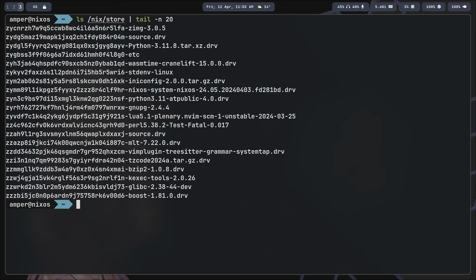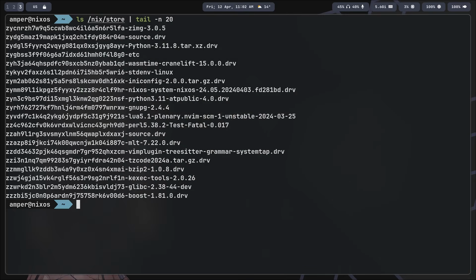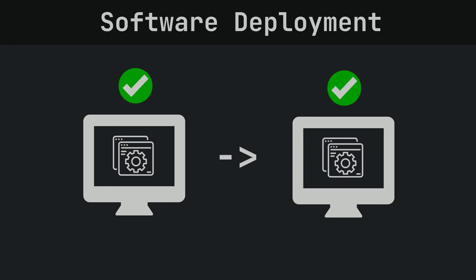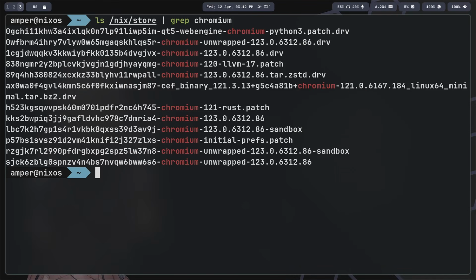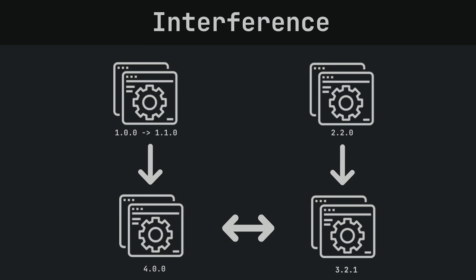Therefore, the Nix package manager is called deterministic. With the same input data, it yields the same result, regardless of the environment. If it works here, it works everywhere. If it doesn't work here, it will not work anywhere. In addition, isolation allows having two versions of the same package on one system, which is very problematic to implement using traditional package managers. This solves the interference problem, because you can have two separate isolated versions of a library